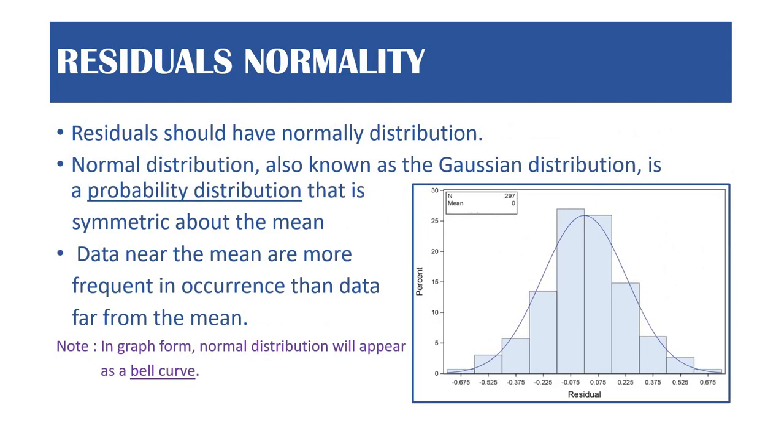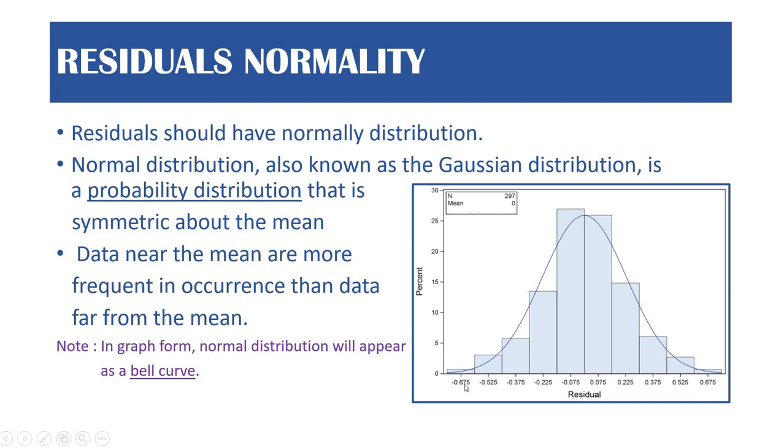Next is the residuals normality. Residuals normality is nothing but that residuals should have normal distribution. Normal distribution, which is also known as Gaussian distribution, is a probability distribution that is symmetric about the mean. What that means is that data near the mean are more frequent, more in occurrence than data far from the mean.